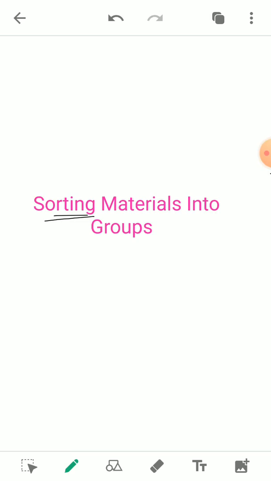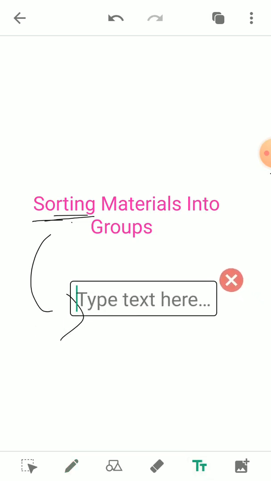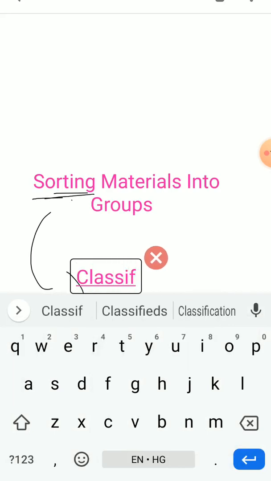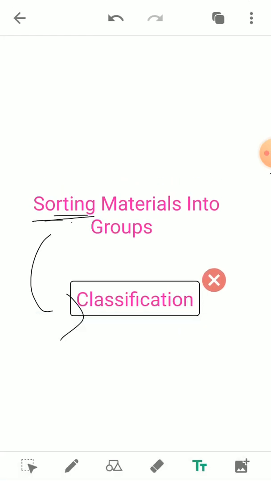So sorting is also known as classification. We can define it as sorting material into groups, or classifying material into groups.